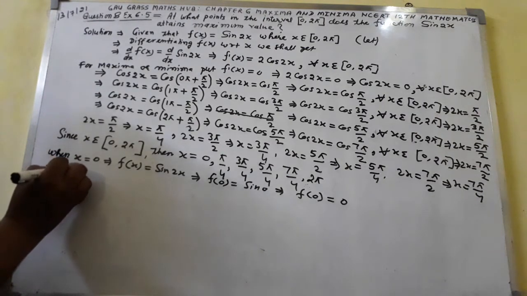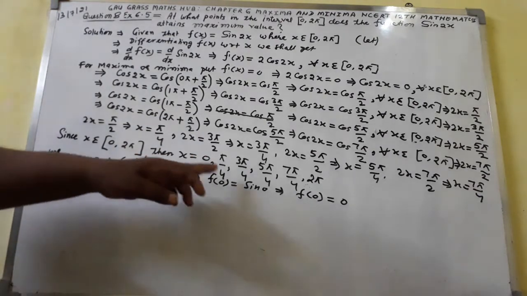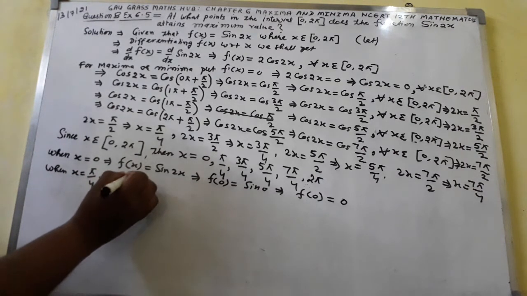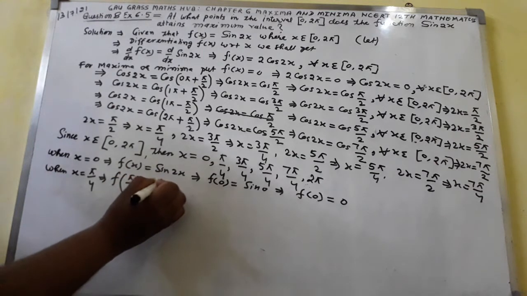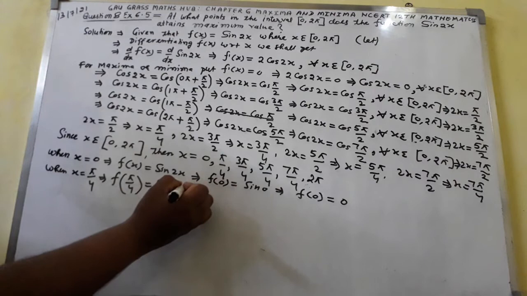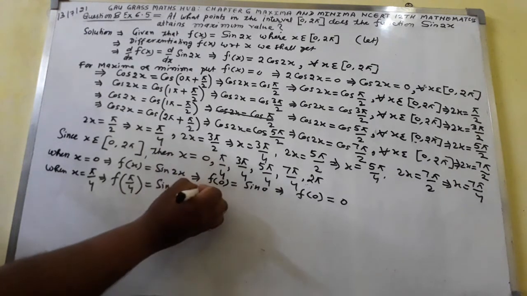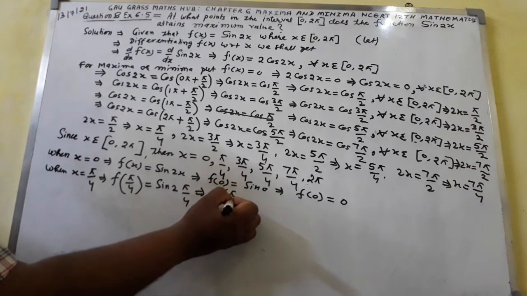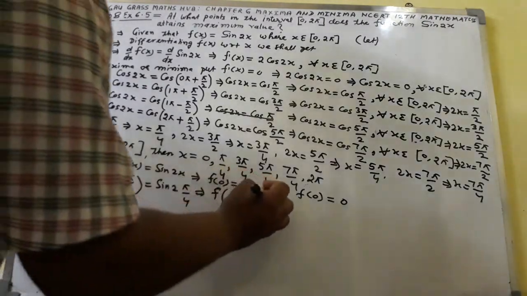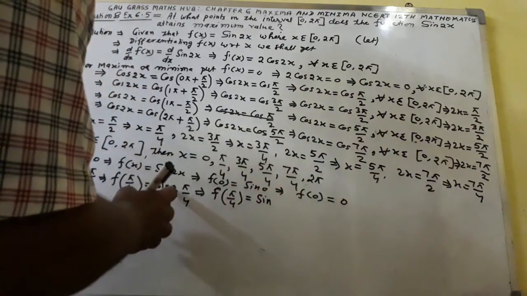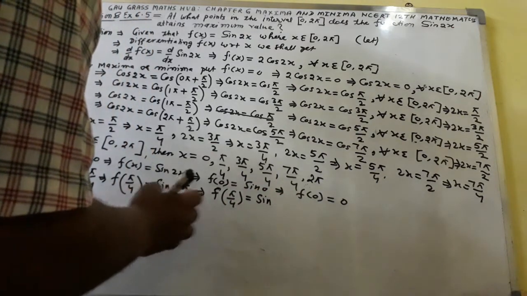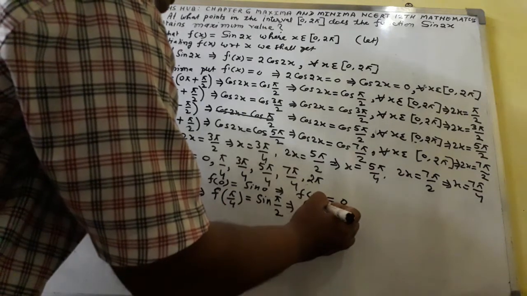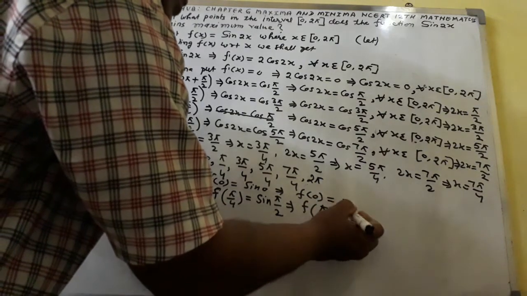Here again I shall write when x equal to pi by 4, implied that f of pi by 4 equal to sin 2 pi by 4, will get implied that f of pi by 4 equal to sin 4 pi divided by 4, that is sin pi by 2, implies that f of pi by 4 comes out to be 1.